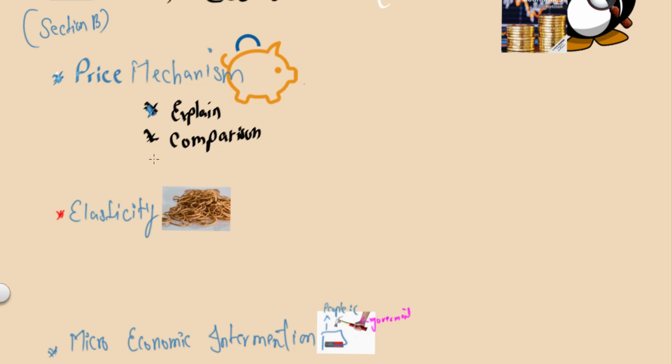The third type of question you get about price mechanism is about advantage and disadvantage. What are the advantages of price mechanism as a method to allocate resources, and what are the disadvantages? This question is usually connected with the idea of merit good, demerit good, public good, and private good, so you have to discuss them in relationship with these. These are the 3 types of questions you might get in your exam when it comes to price mechanism.